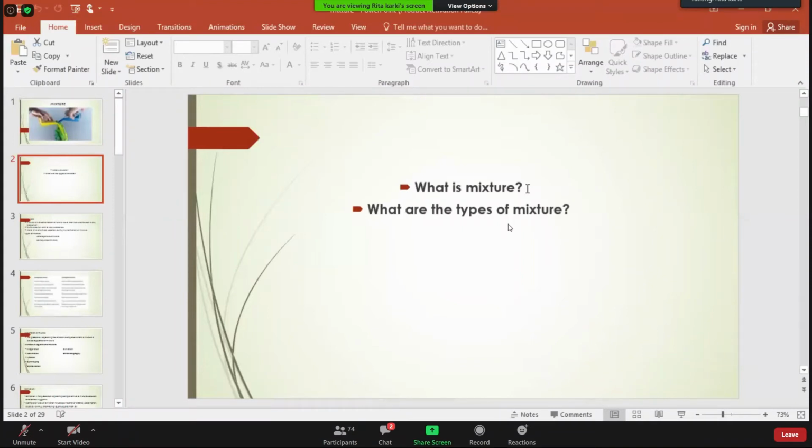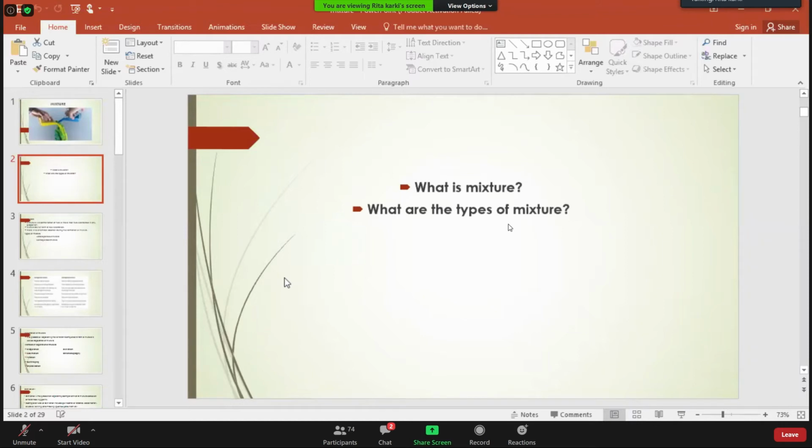Combining two or more than two substances is known as what? Mixture. While combining these substances, there is no proper proportion of mixing. These substances can be mixed in any proportion. It is regarded as a mixture.